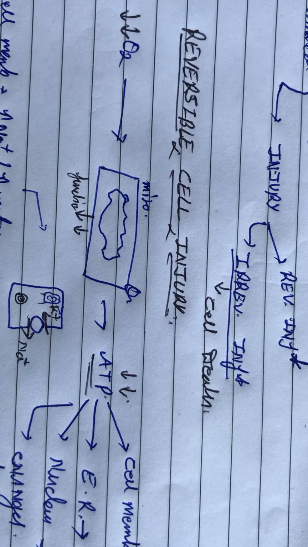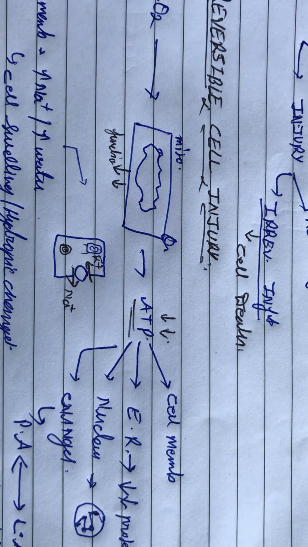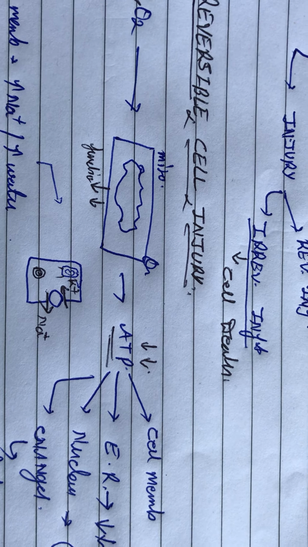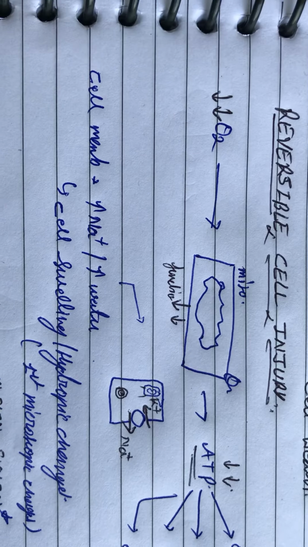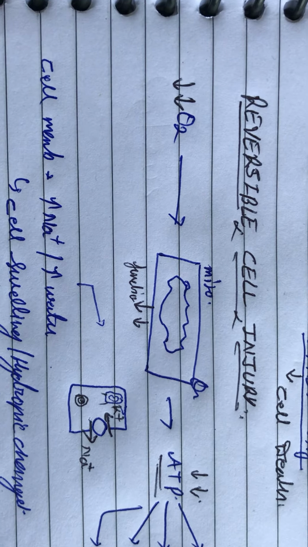ATP is used in the cell membrane, endoplasmic reticulum, and nucleus, so these change. We will first describe the cell membrane. This is a cell, and this is the cell membrane. It has a pump, also called the sodium potassium pump. When ATP decreases, the cell membrane does not work properly. Then sodium will not go outside the cell, and the concentration of sodium inside the cell increases.